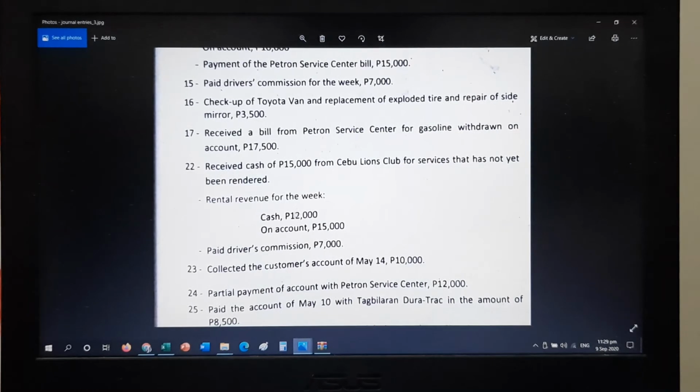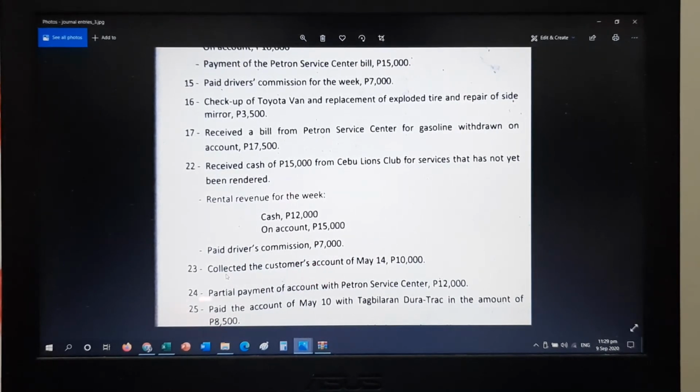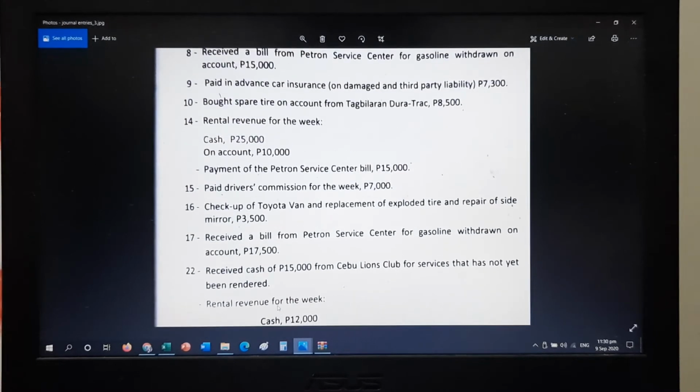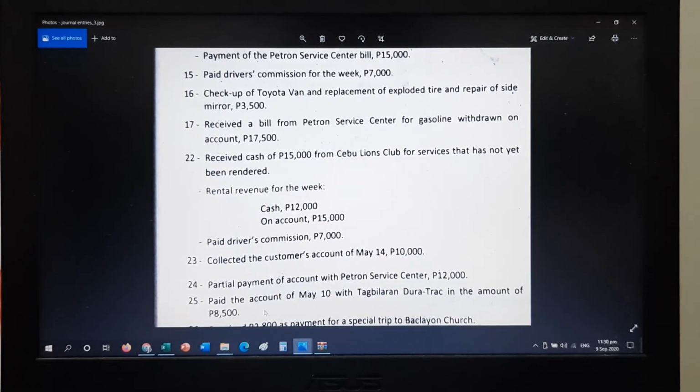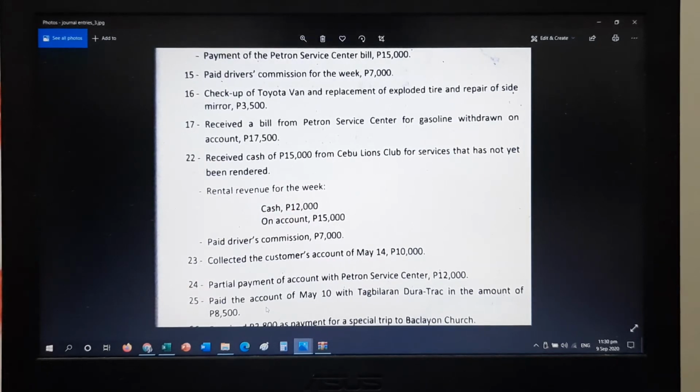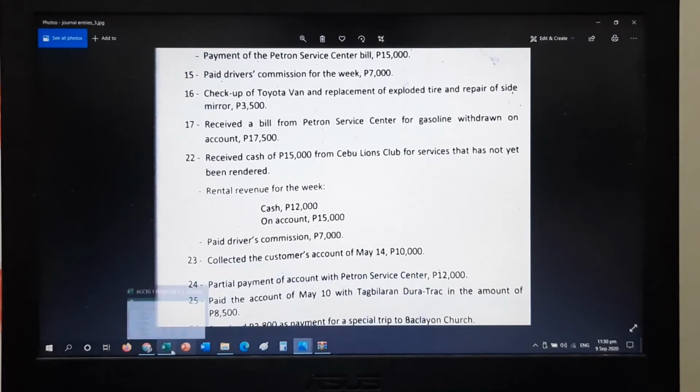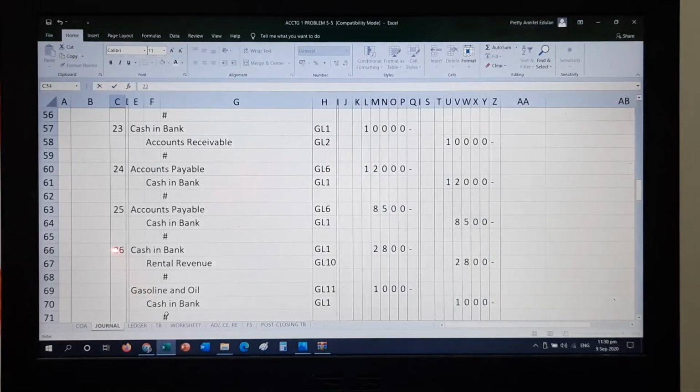What happened is that we fully paid. What is it? 8,500? Yes, it's 8,500. So fully paid, so close the accounts payable. Same with May 24: debit accounts payable, credit cash in bank, but the amount should be 8,500. This is the transaction. Again, never forget the folio.